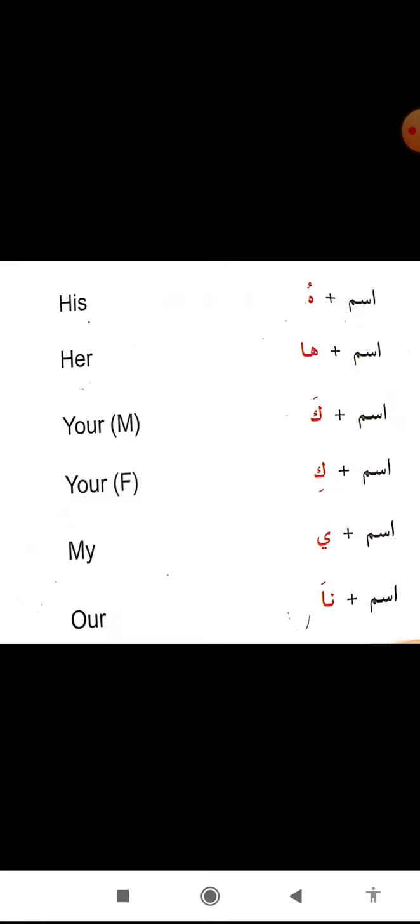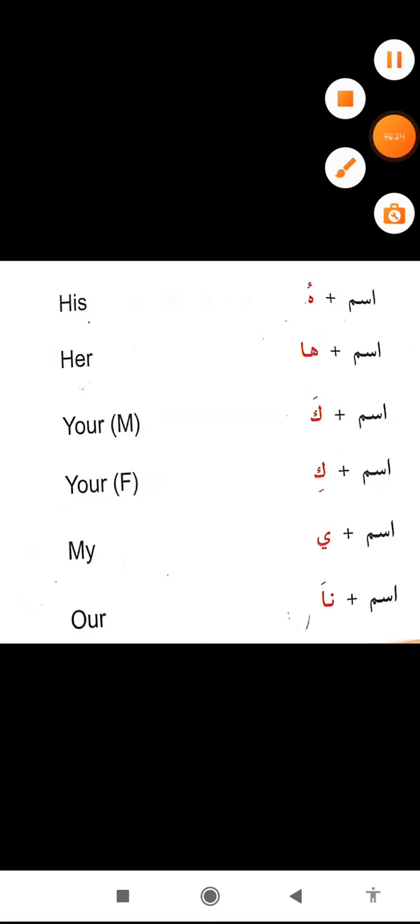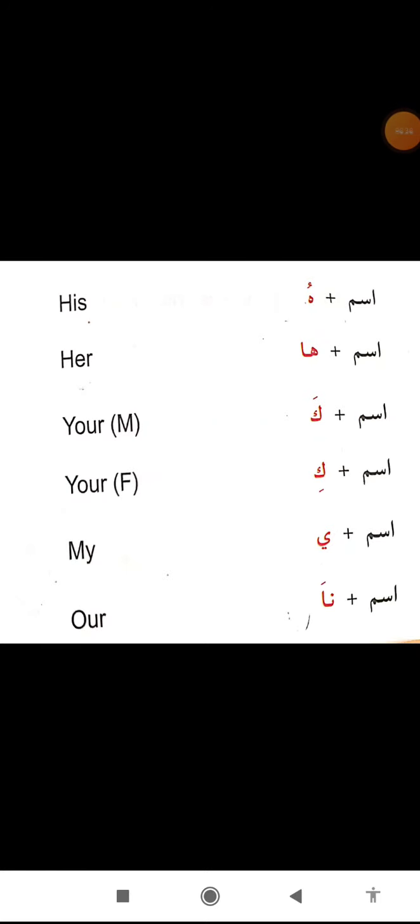This time, these pronouns are jama muzakkar wa muannas mutakallim, which means you can use these pronouns for both feminine and masculine, but for a plural.